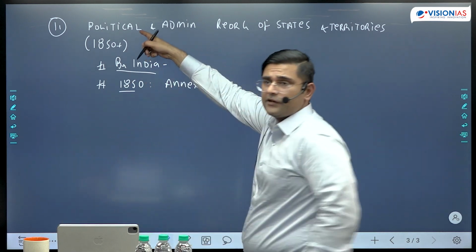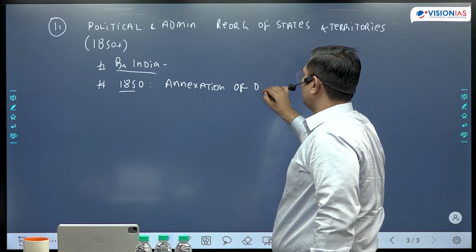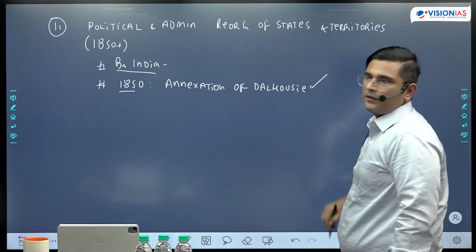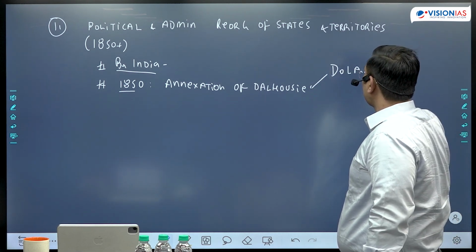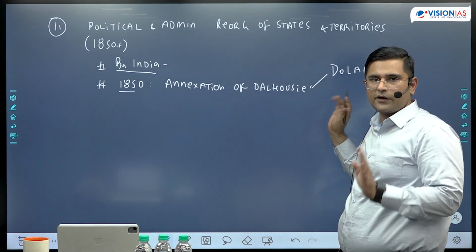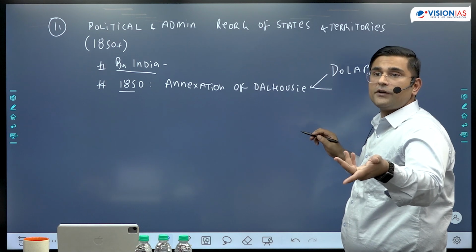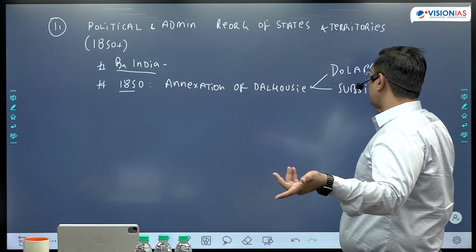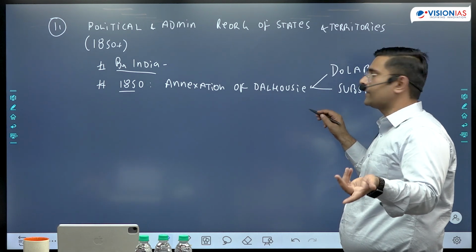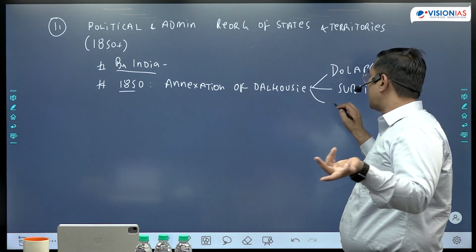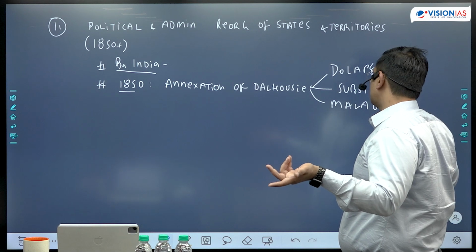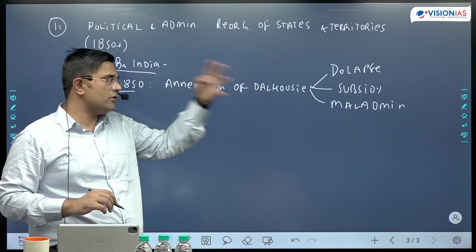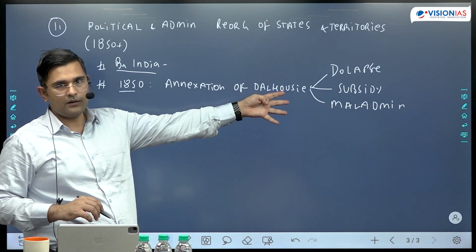So this is political assimilation. Annexations by Dalhousie, via doctrine of lapse. Everyone will write this. No need to define, simple doctrine of lapse is fine. Comma, in lieu of subsidy. For example, Berar was taken from Hyderabad in 1853 because it was not able to pay subsidy. Third component, on grounds of maladministration, that is Awadh on grounds of maladministration, 1856. So there should be clear knowledge that annexations were done on these three grounds, right?